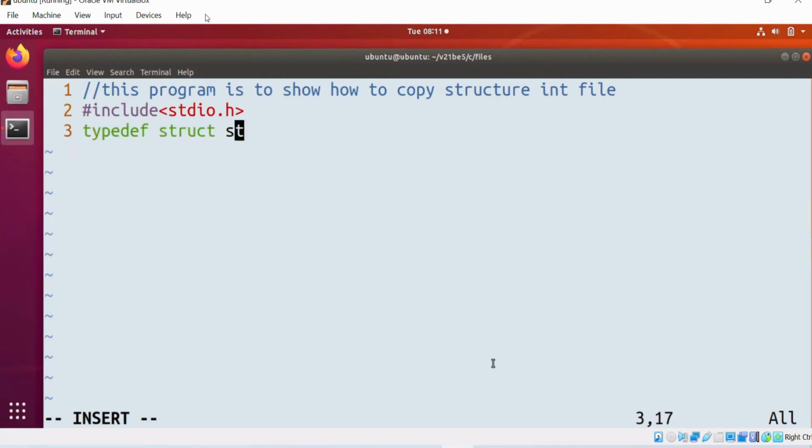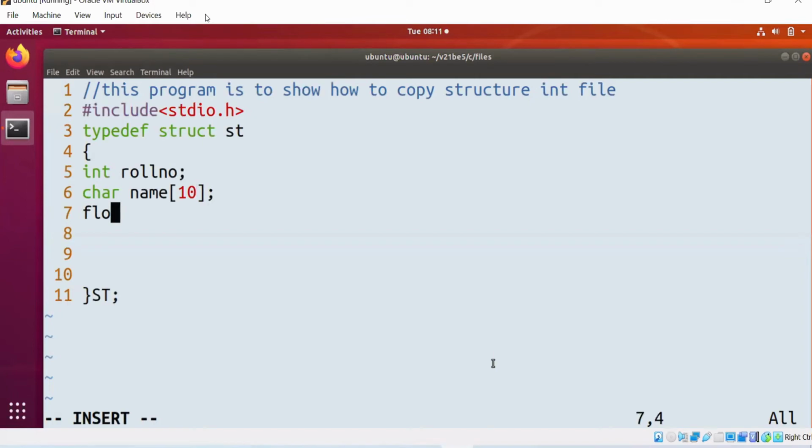Typedef struct st, capital St: int roll number, character name, float t underscore marks. Without a typedef, what is a capital St?